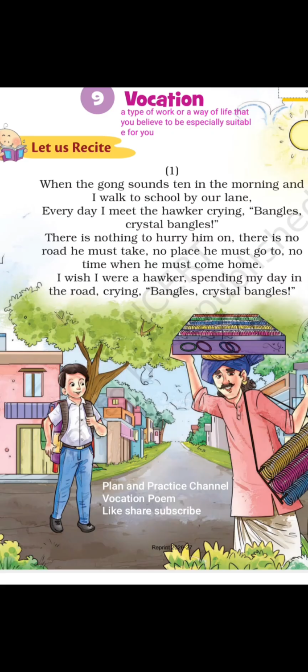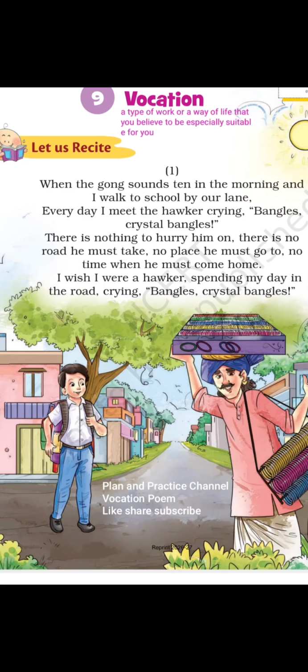So a child gets bored of it and he observes a few people. He feels that if he is relieved from the challenges of going to school, he will enjoy that type of work. He wants freedom and feels he will be happier. That is what is described in this poem.